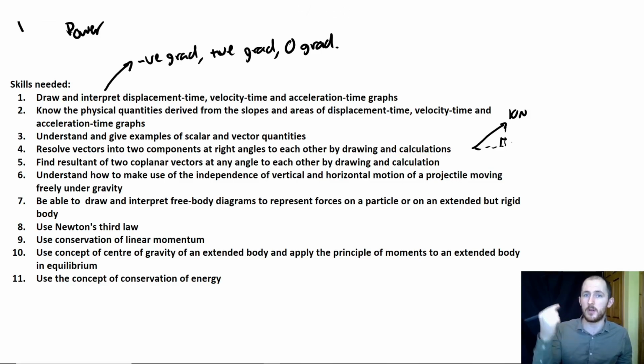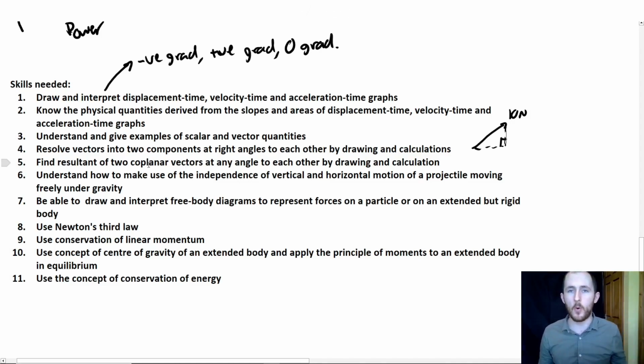Depends. If you're not comfortable, go to that video right now and then come back to this one. And again, by calculations, it means, okay, you've drawn it. How does that actually affect your numbers? Because again, with physics, physics is just maths that you interpret. So if you're not good at maths, you're going to get good at maths doing A-level physics. And you have to interpret these things. Okay, this one is actually, so this word here, coplanar. So find the resultant of 2 coplanar vectors at any angle to each other by drawing or calculation.